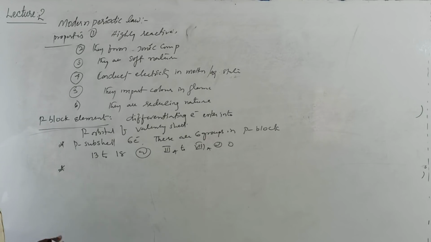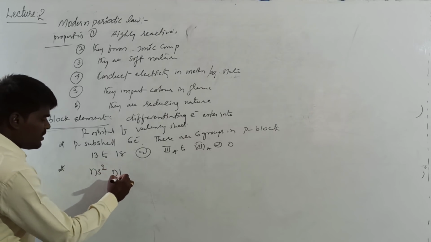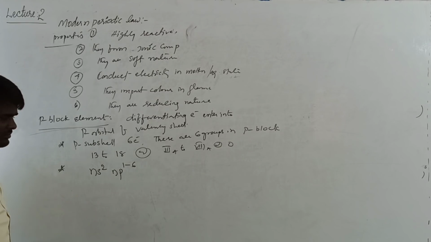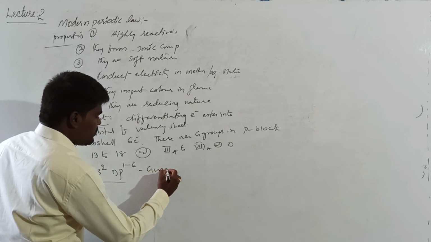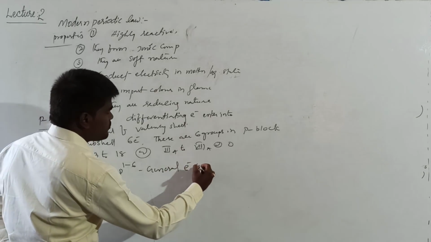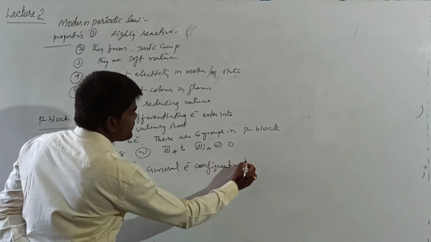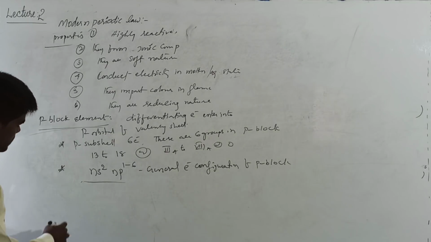Right? What is the general electronic configuration of P block elements? P block element general electronic configuration varies from ns2 np1 to 6. This is the general electronic configuration of P block elements.